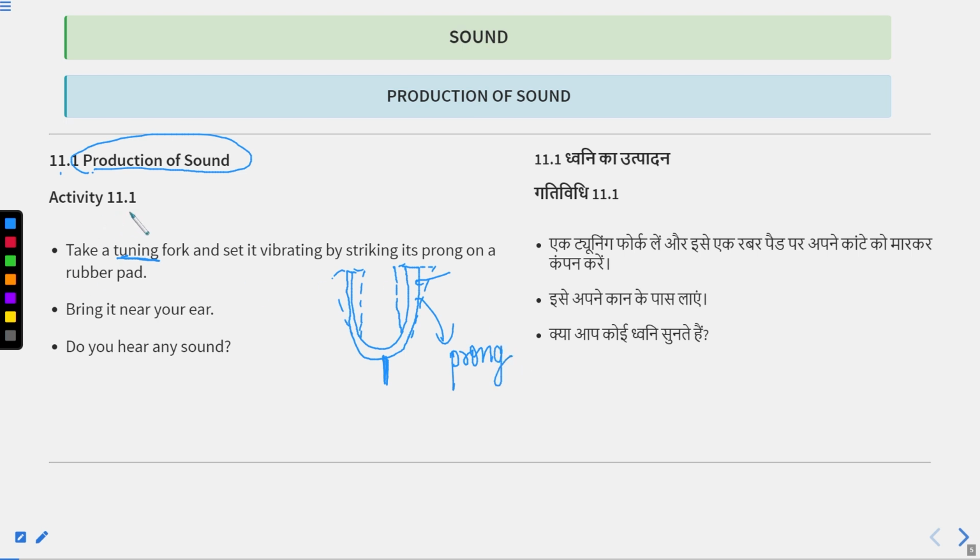Activity 11.1 says to take a tuning fork and set it vibrating by striking its prong on a rubber pad. Bring it near your ear. Do you hear any sound?